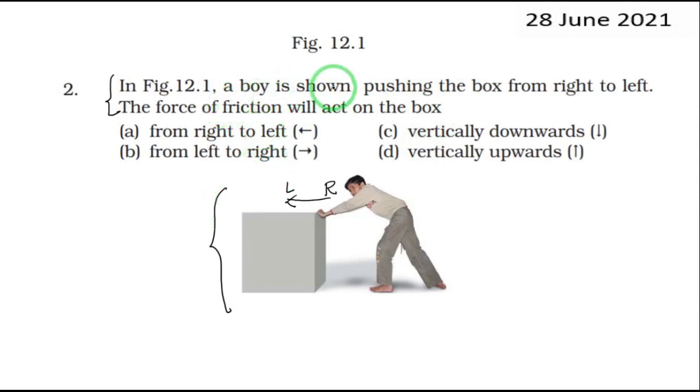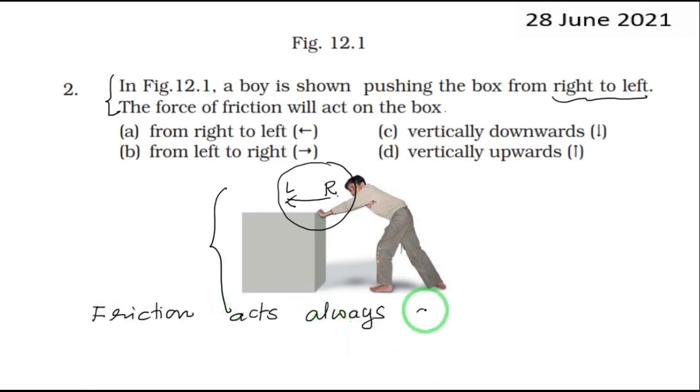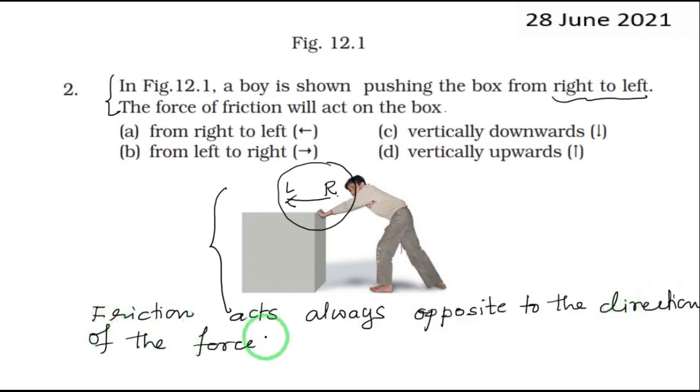We will go to the next question, and in the next question there is a picture here. A boy is shown pushing the box from right to left. So look at this. This is the information which is given. He is pushing the box from right to left. The force of friction will act on the box. Now let us recall what we have learned regarding friction. Friction acts always opposite to the direction of the force in this case, or it is in the direction of the motion, because motion is because of the force.